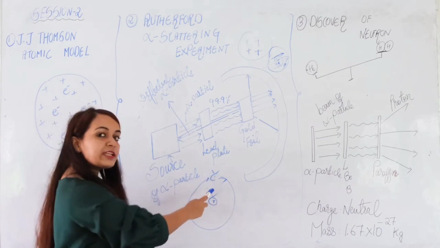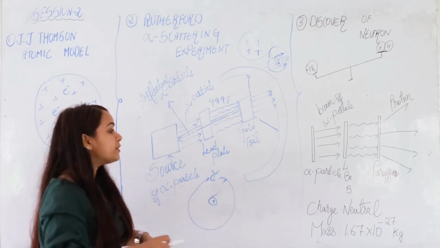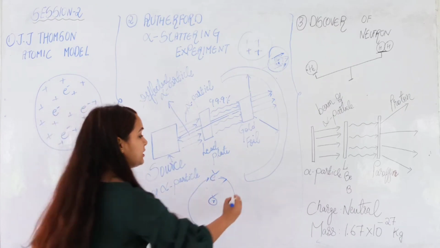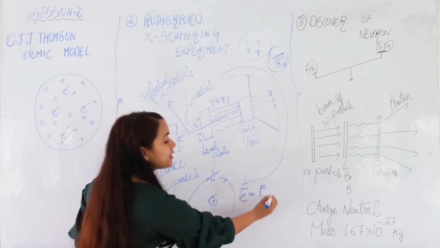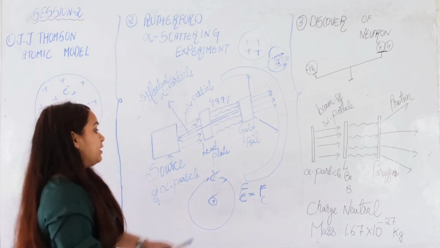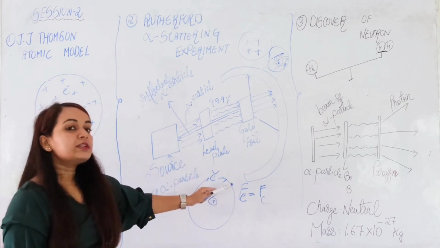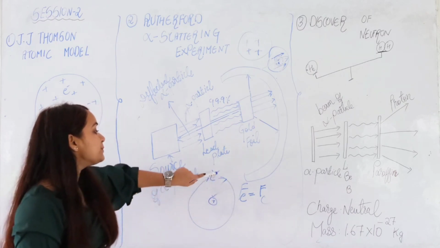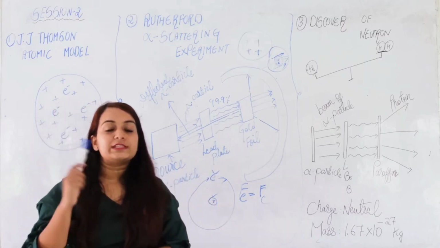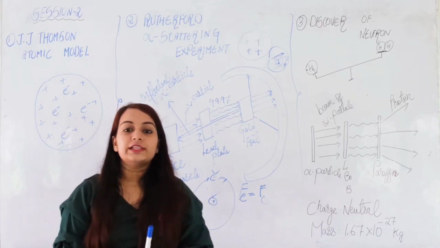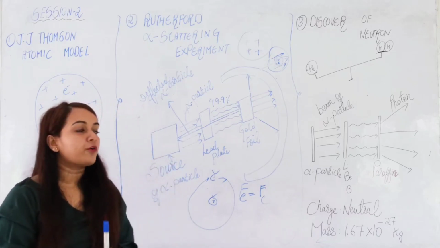But this electrostatic force of attraction is converted to centripetal force. Here the electrostatic force becomes equal to the centripetal force. Electrostatic force upon conversion to centripetal force helps the electron to move in a circular orbit. Anything that moves in a circular orbit is circulating because of such a force.